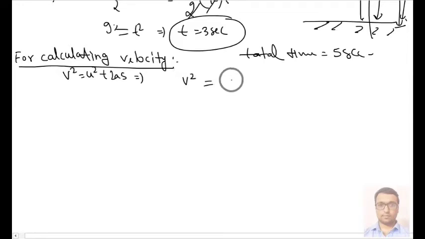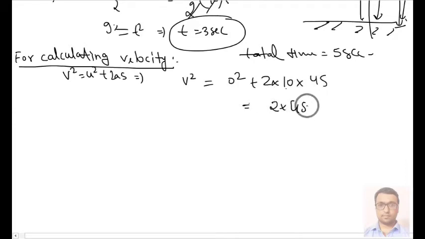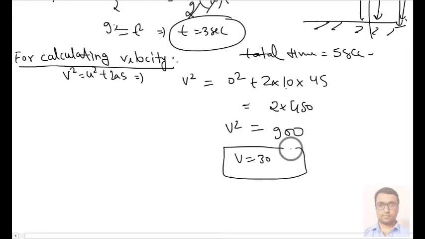Or you can write v square equal to u square, that is 0 square, plus 2a into s, that is 45. So you can write 2 into 10 into 45, that is 900, equal to v square, or v equals 30 meter per second. So this is the solution for this problem.